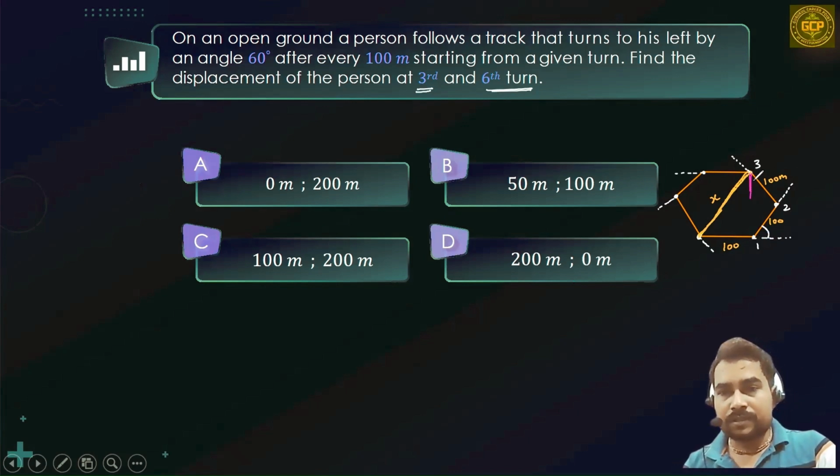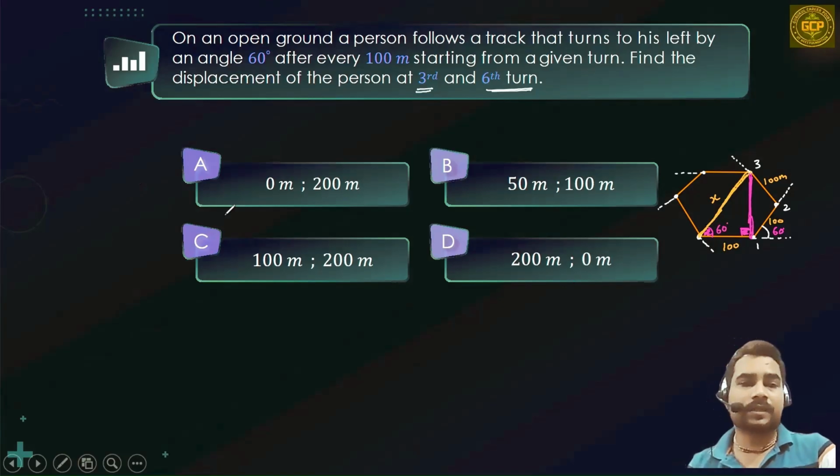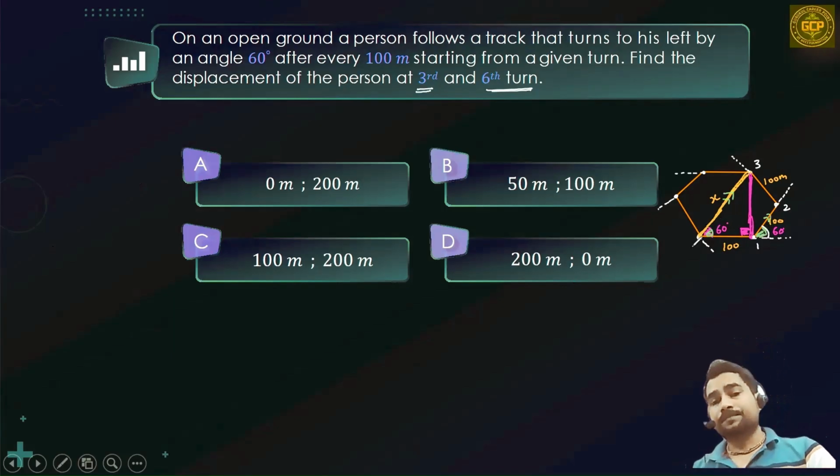To figure out the value of x, I am drawing a perpendicular over here. If this angle is 60 degrees, this one is also going to be 60 degrees because of corresponding angles. As you can see, this line is parallel to this one, so these two angles are corresponding angles.